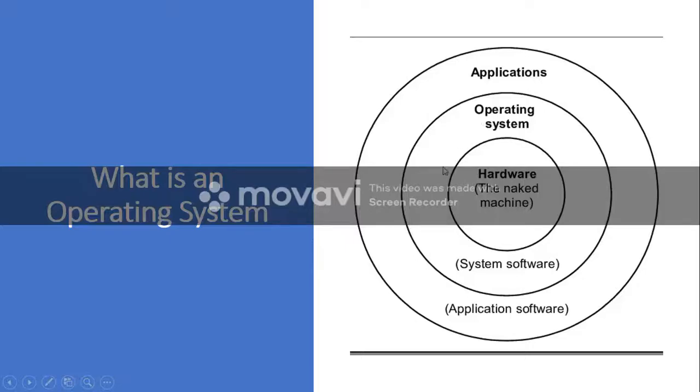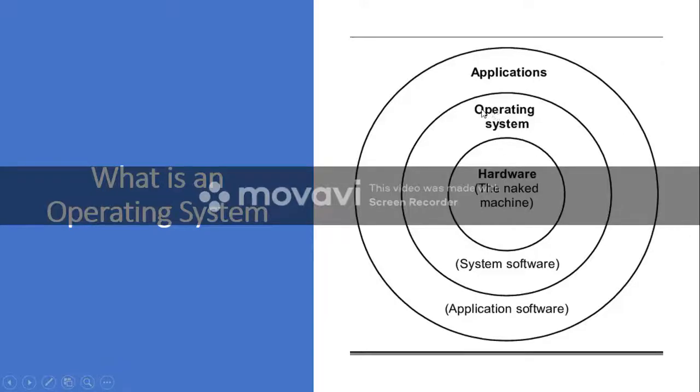Okay, so operating system is nothing but a set of programs. The set of programs of the operating system which directly communicate with the hardware is called a system software or kernel, or you can also call that part of the operating system which can directly communicate with the hardware as kernel.